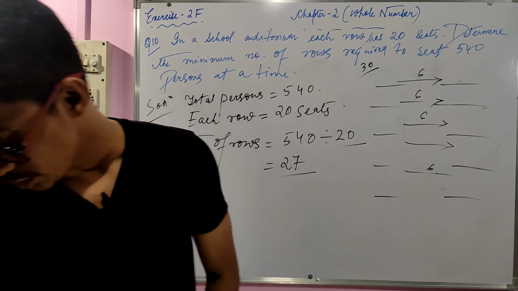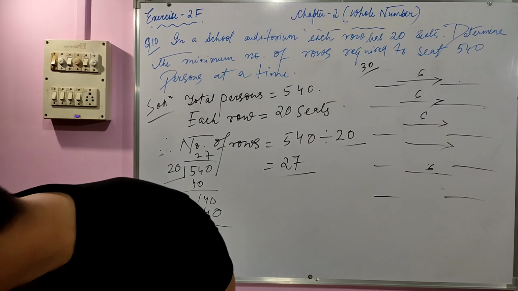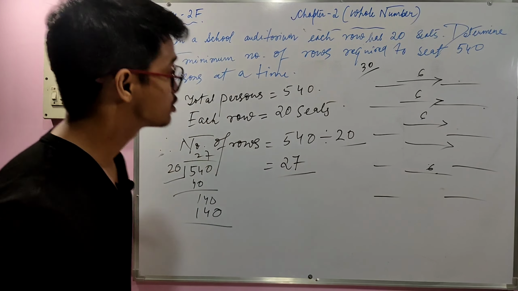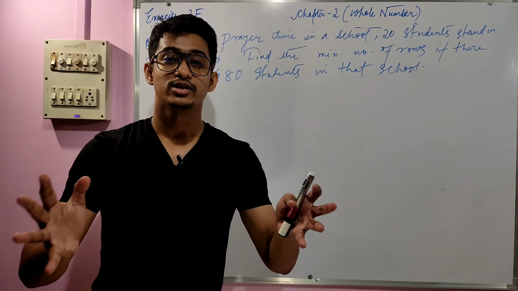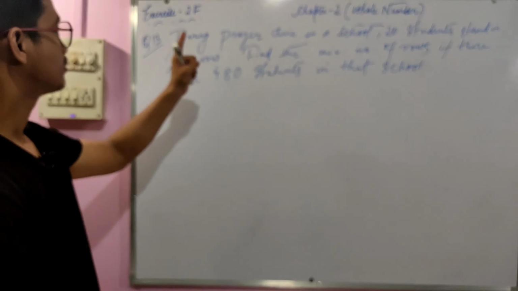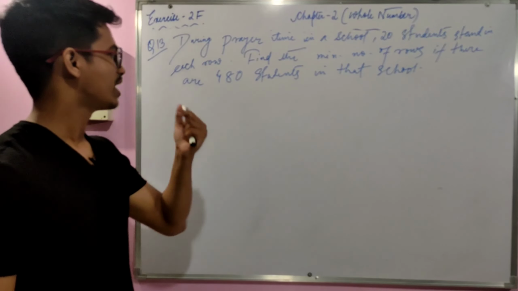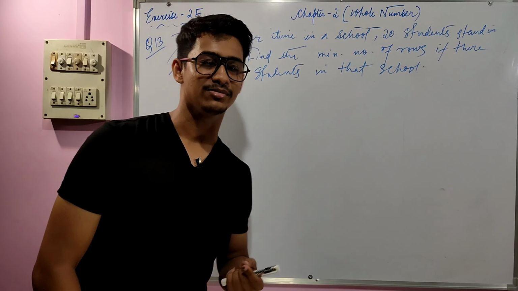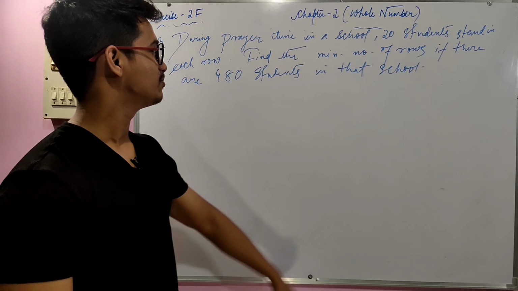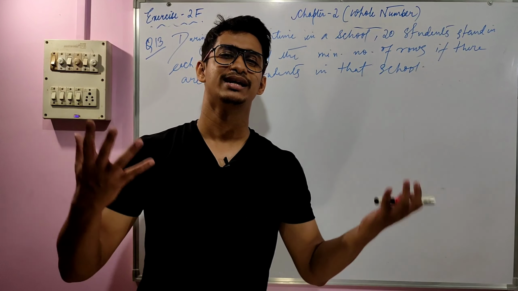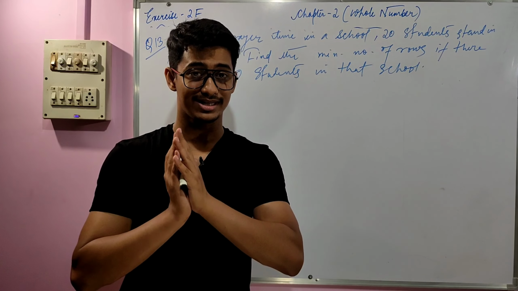So let's jump into question number 13. Alright, so that is the last question of the day. During prayer time in a school, 20 students stay in each row. I think this question is exactly the same as question number 10. Find the minimum number of rows if there are 480 students in that school.